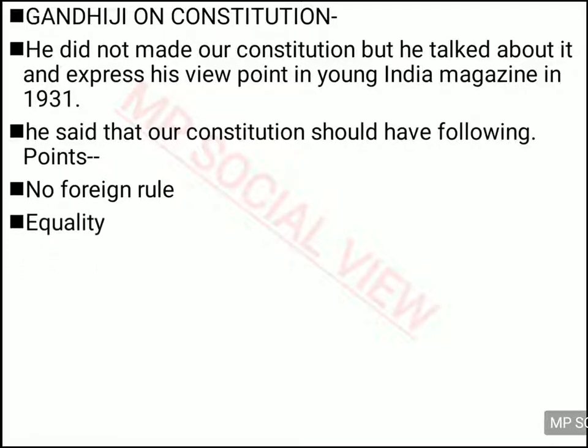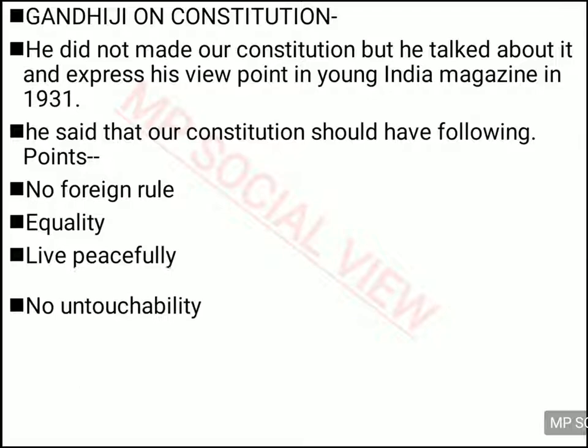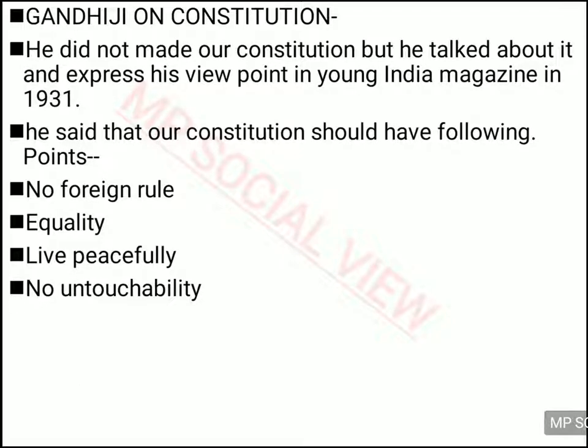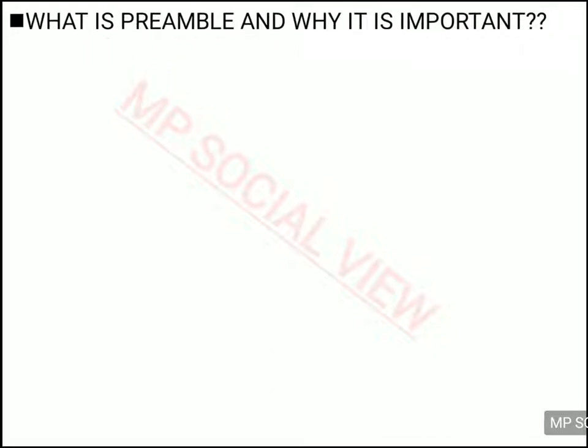He also asked that the constitution should establish equality, allow people to live peacefully, have no untouchability problem, and establish gender equality and rights. Gender equality means no discrimination between men and women, and it gives rights to each and every one. So this was the view of Gandhiji on the constitution.